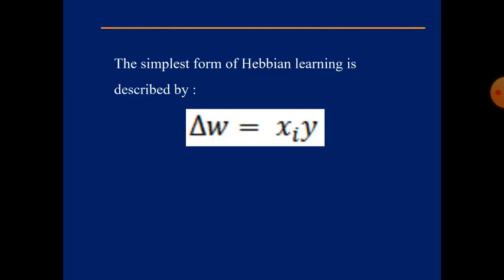Otherwise, the weight decreases. So this is all about the Hebbian learning rule. Hope you have understood. Thank you.